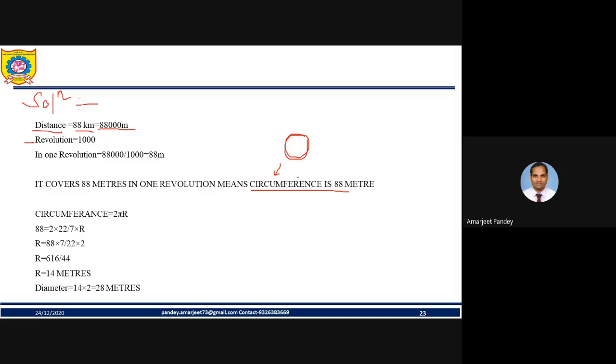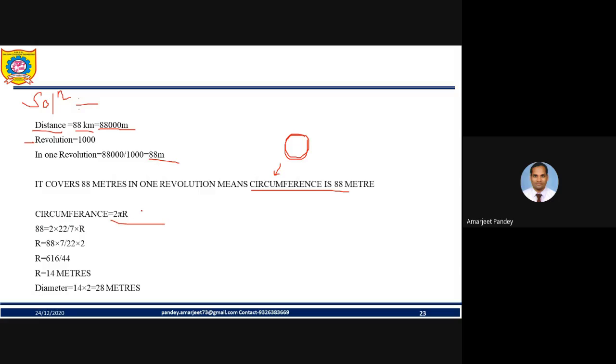So if you divide the total distance by the number of revolutions, you get the distance covered in one revolution, and that is nothing but the circumference of that wheel. We know the formula for circumference is 2 pi r.